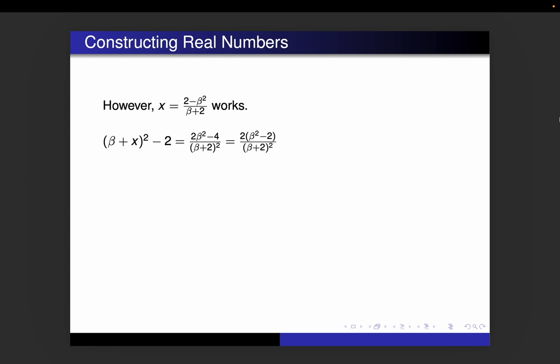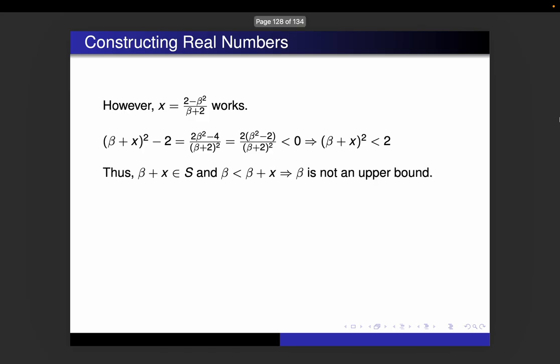So we get 2, a positive number, times beta squared minus 2, a negative number, divided by a positive number. That's a negative number, right? So we got (beta plus x) squared is less than 2. That means beta plus x is in S. It is bigger than beta, which means that beta cannot be an upper bound. That's our contradiction.